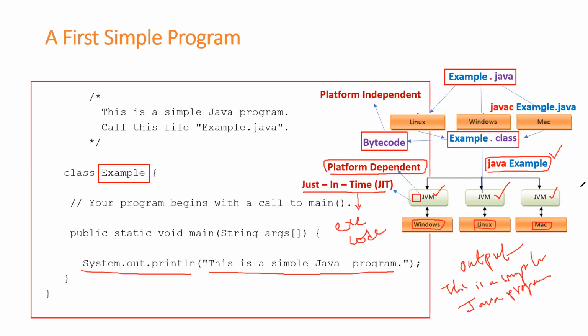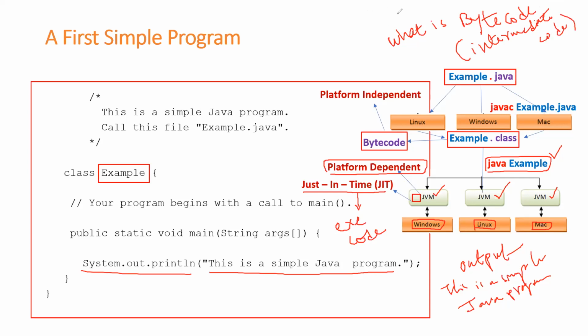I finished my discussion, students. Any questions up to now? The most important thing is you should understand what is bytecode. Very important question. What is bytecode? Bytecode is nothing but a highly optimized set of instructions, and we call this intermediate code also. Sometimes we call bytecode intermediate code.